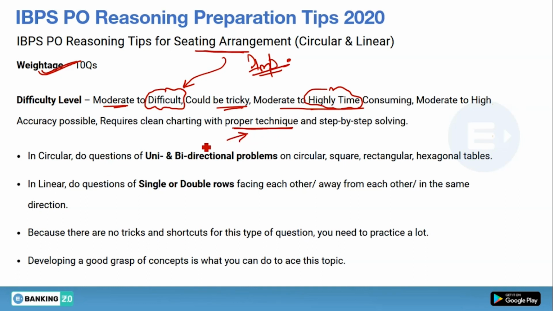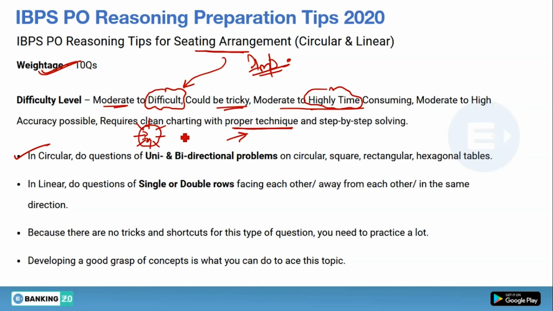Okay, in circular, do questions of uni and bidirectional problems on circular, square, rectangular, hexagonal tables. So what is uni and bidirectional? Suppose a circular sitting arrangement question is given to you. 8 persons are sitting on that circle and each person is facing the center. So uni means single direction. Okay, so every person is facing the center, so this is unidirectional.